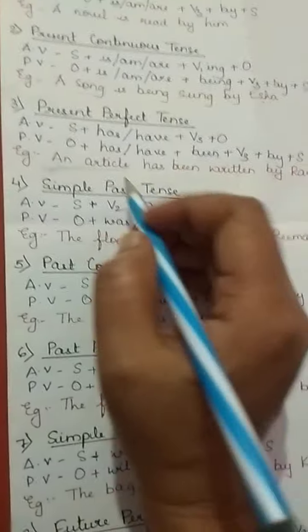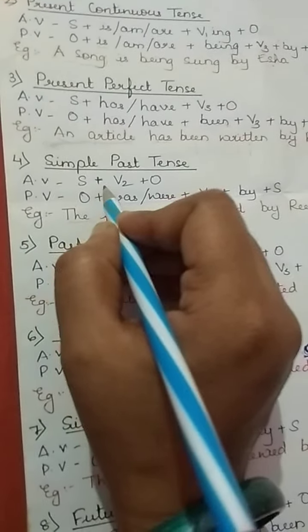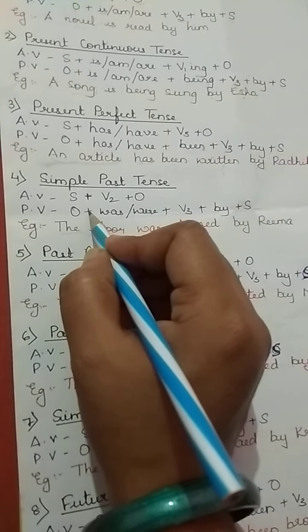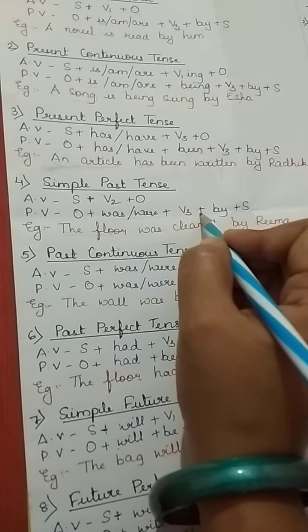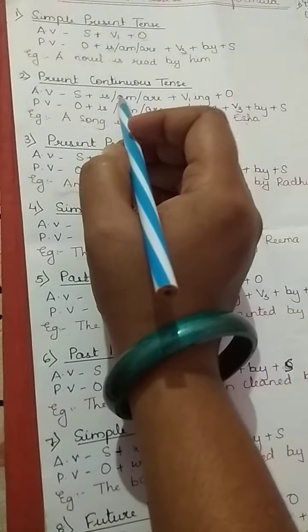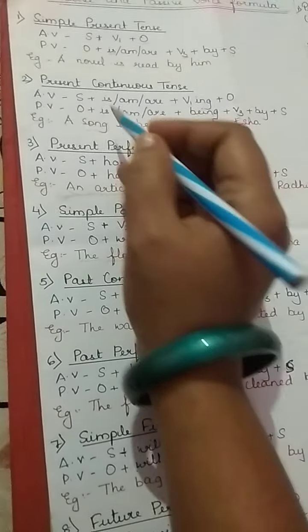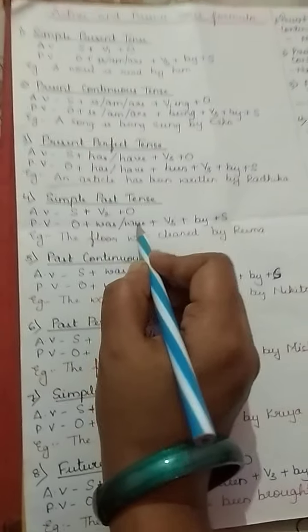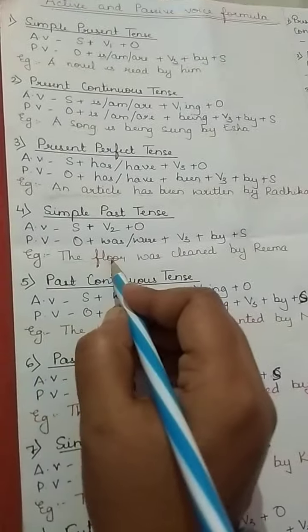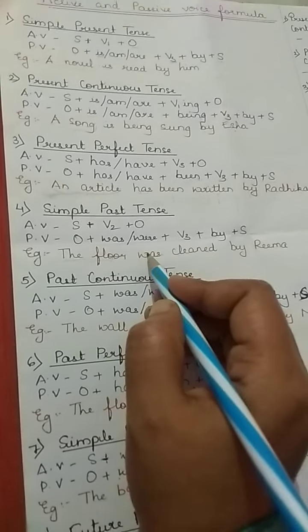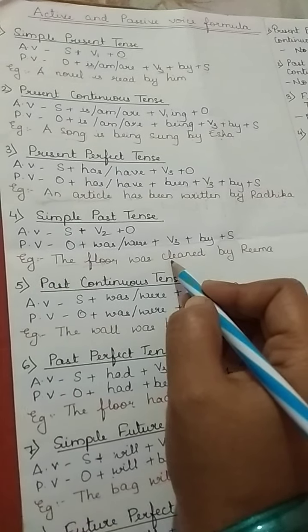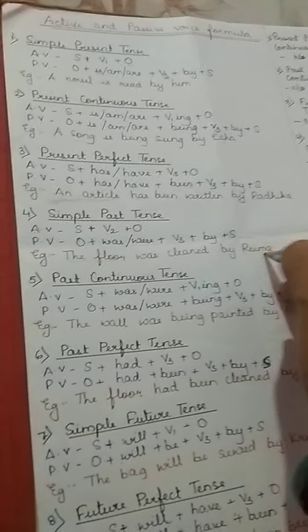Now the next one is simple past tense. The active voice formula is subject plus V2 plus object. In passive voice, it is object plus was, were plus V3 plus by plus subject. Easy to learn. Here, instead of is, am, are, only that changes: we are using was, were, as it is past tense. The floor is singular, that's why was. For plural we will use were. The floor was, the V3 form of clean is cleaned, by Rima.